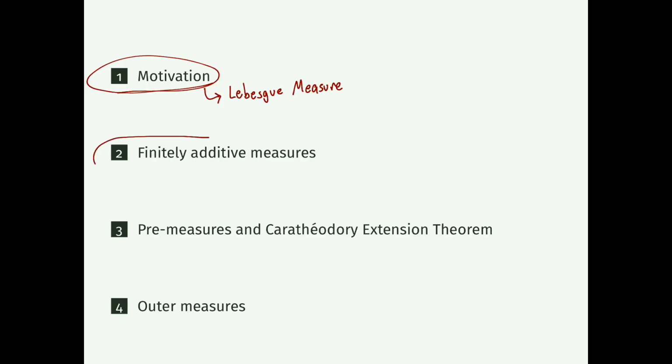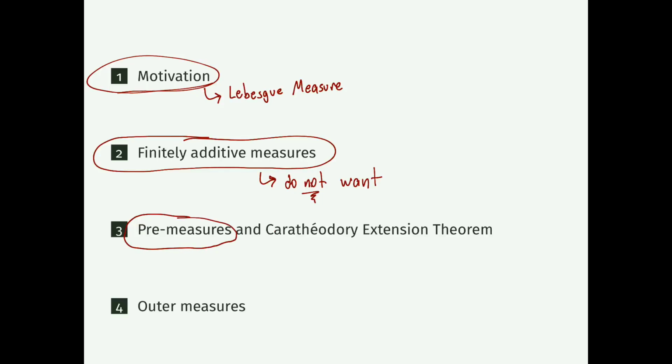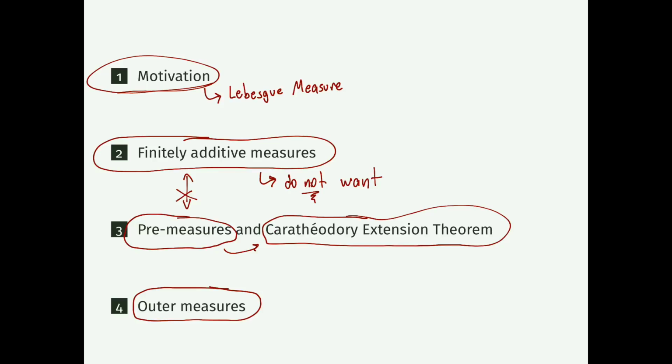Then we go and discuss finitely additive measures as some type of object that we do not want to study here because they don't have the nice properties that we're interested in. From there, we define what premeasures are. Premeasures are in opposition with finitely additive measures, and we use premeasures to state the Carathéodory extension theorem. We'll not prove the Carathéodory extension theorem in full detail, but we'll discuss the main elements and ideas involved in the proof, which is through outer measures.